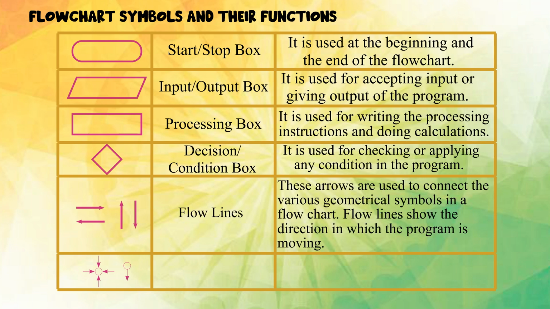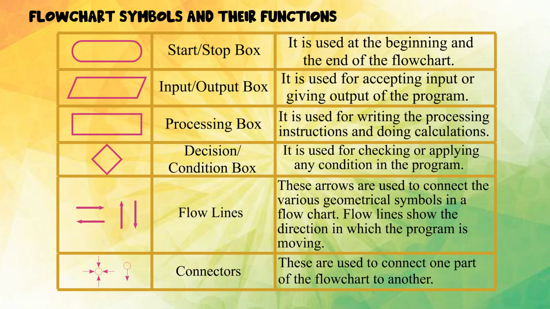Flow lines: These arrows are used to connect the various geometrical symbols in a flowchart. Flow lines show the direction in which the program is moving. Connectors: These are used to connect one part of the flowchart to another.